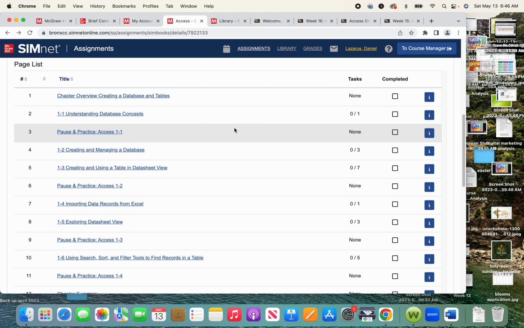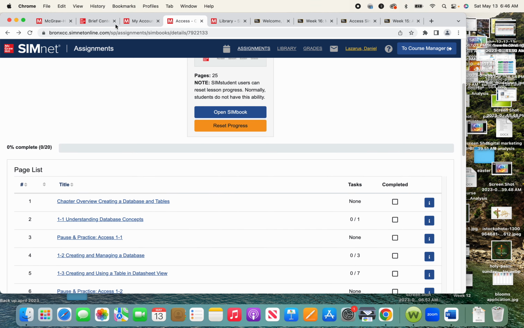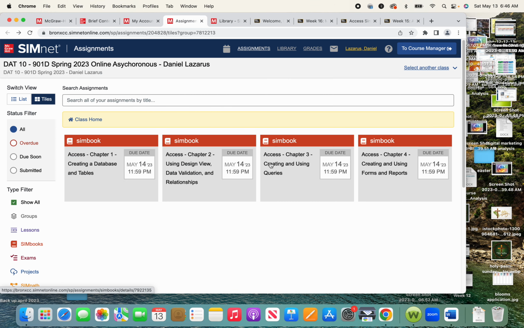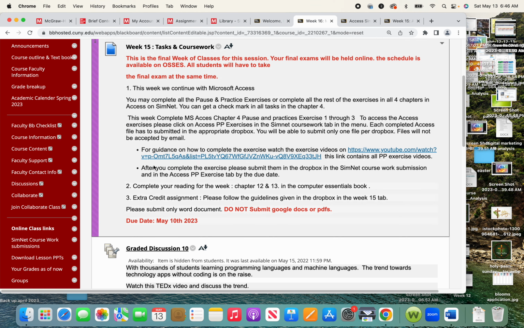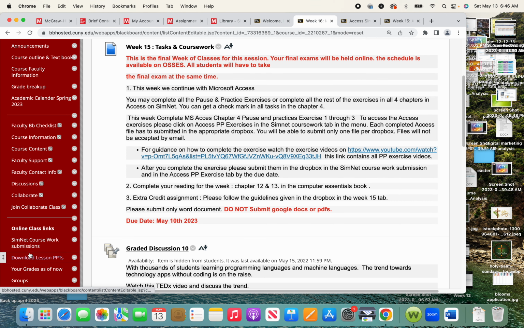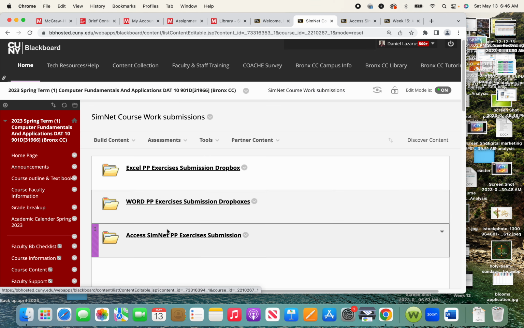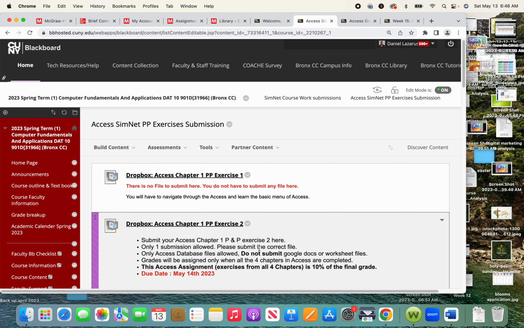Ultimately, it is the learning that matters on how to work on tables and databases. So go and complete all the 4 chapters and I will be able to see your progress. You don't have to worry about the grades. If you complete it, I will be able to see it in my grade center here. Right, that's one part of it. So this week you have all the Access assignments that are due to be submitted in SimNet coursework submissions right here. All the drop boxes are open until May 14th midnight, so try to submit by then.